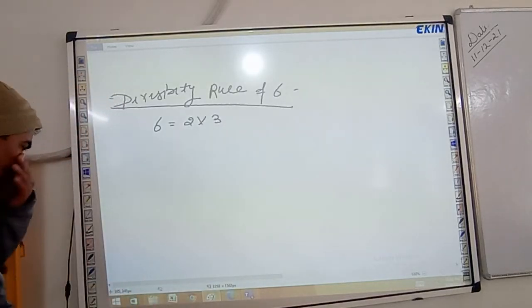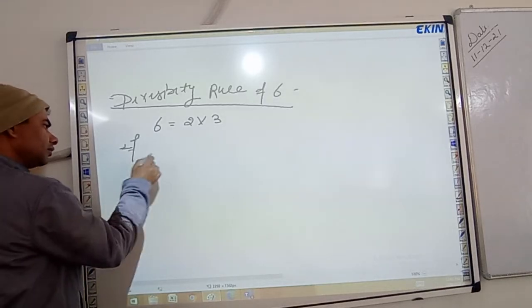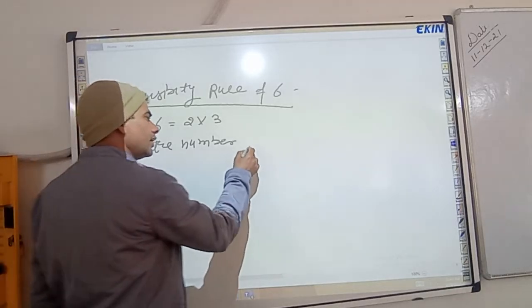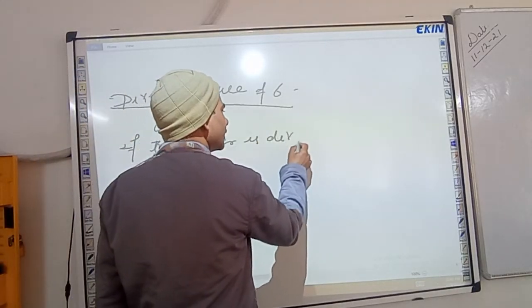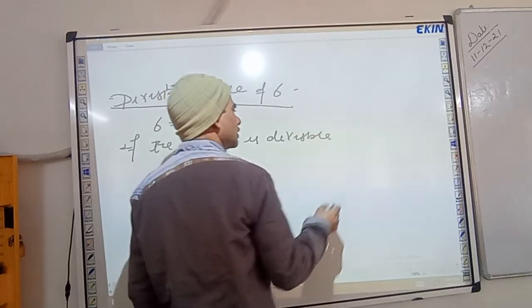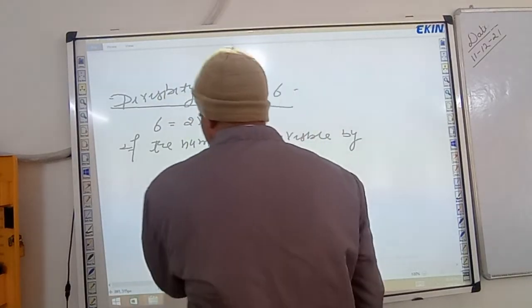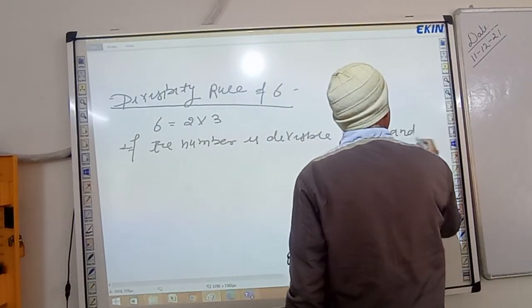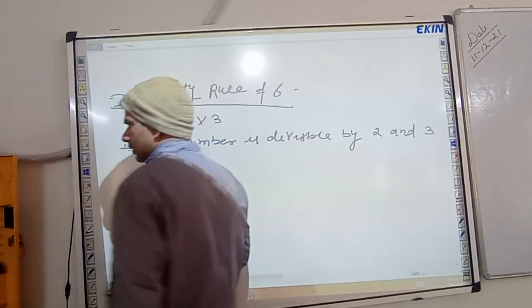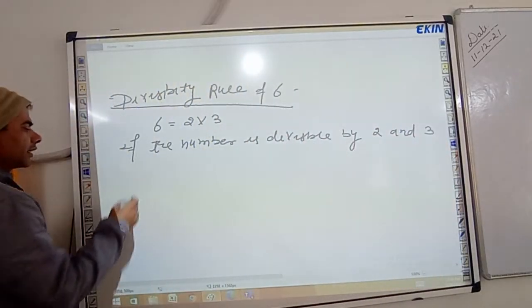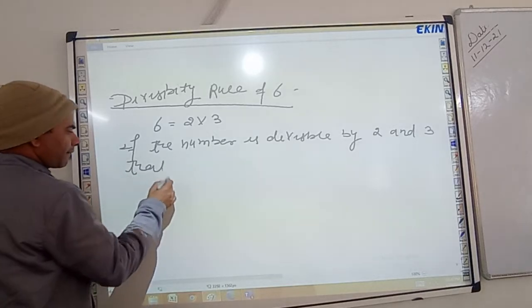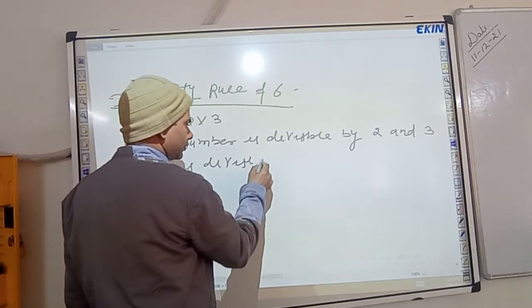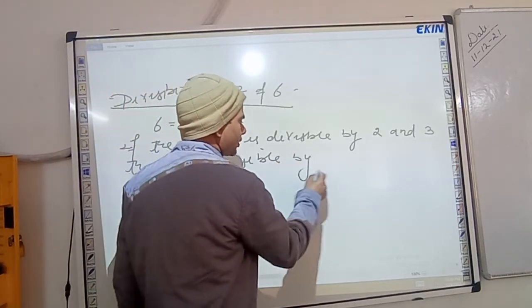If the number is divisible by 2 and 3, that number is divisible by 6 also.